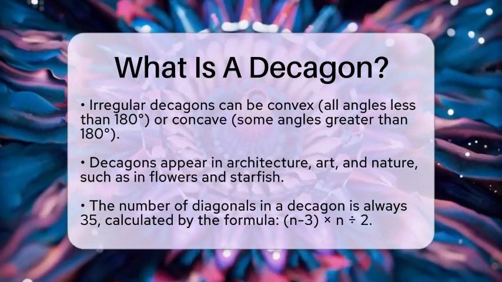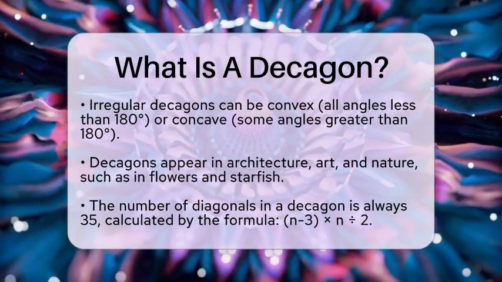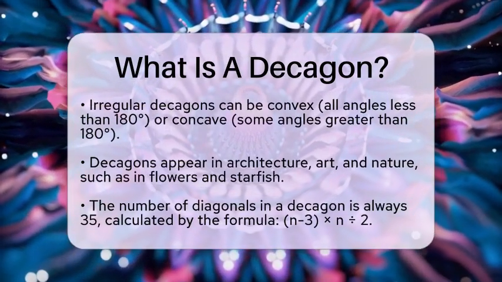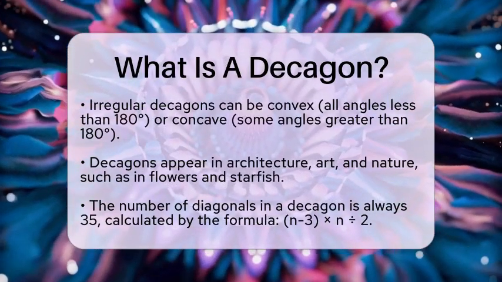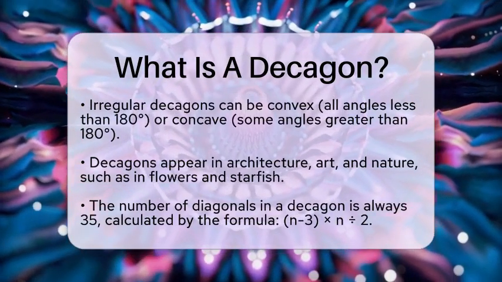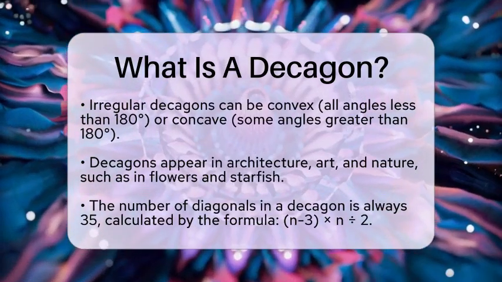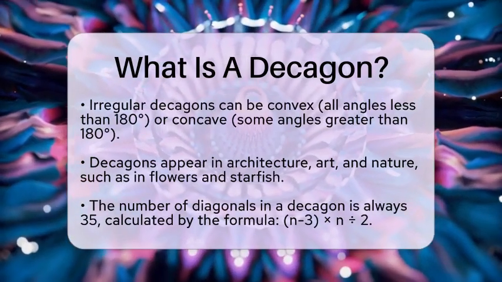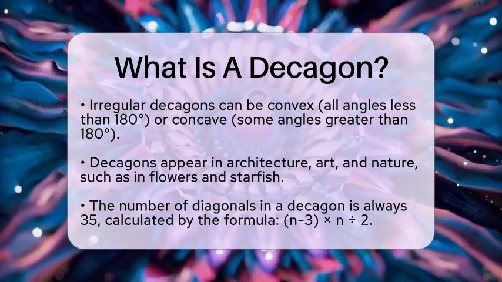Decagons are seen in many places like architecture, art, and nature. Some buildings use decagonal shapes for aesthetic appeal. Certain flowers and starfish also display decagonal symmetry, showing how common these shapes are in the world around us.